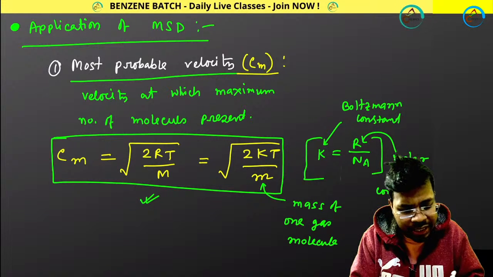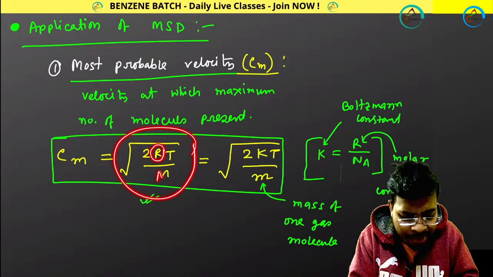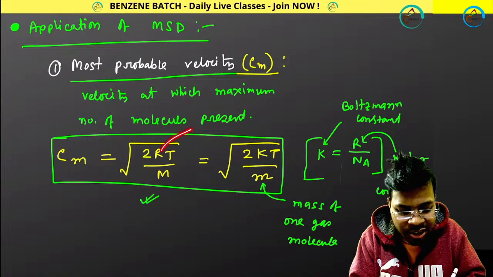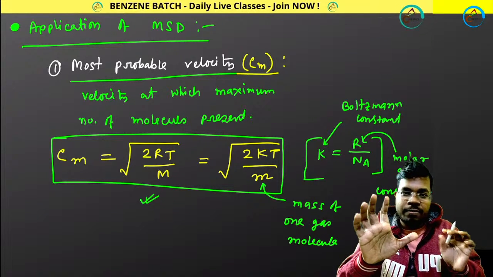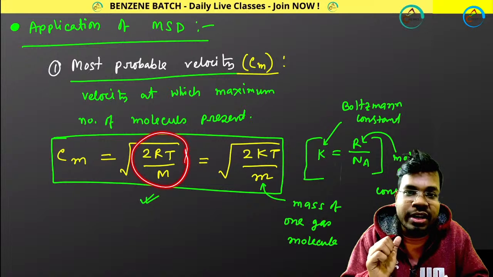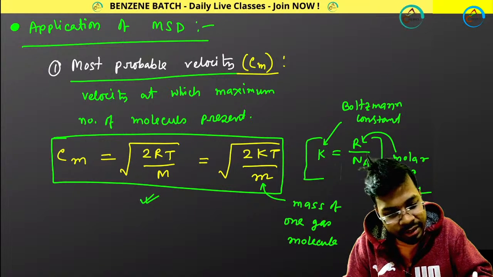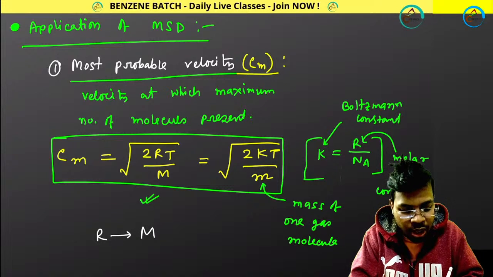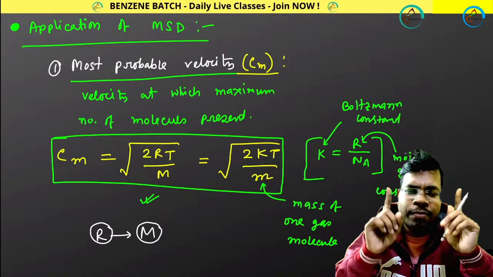You have to know that if you are representing with the molar gas constant, that is R, you have to use capital M, that is molar mass, because we are talking about molar. This is called the molar gas constant, and this is molar mass. Here students make mistakes. Please be careful. Capital R belongs to capital M. Remember this point. So R means molar gas constant, and capital M means molar mass. Both are molar, I mean for 1 mole.